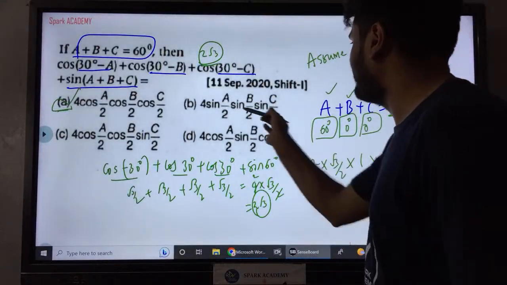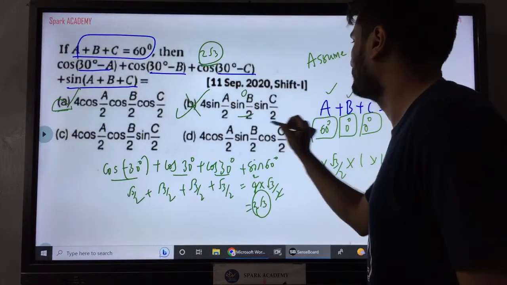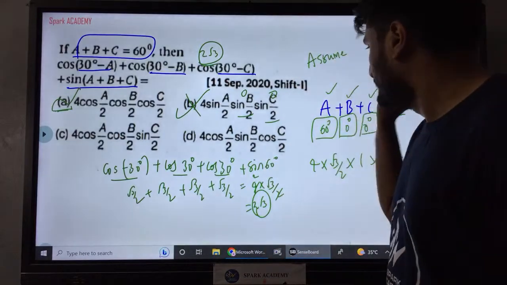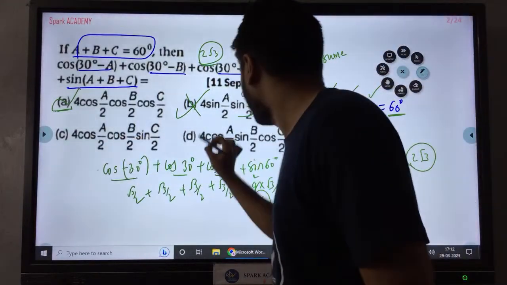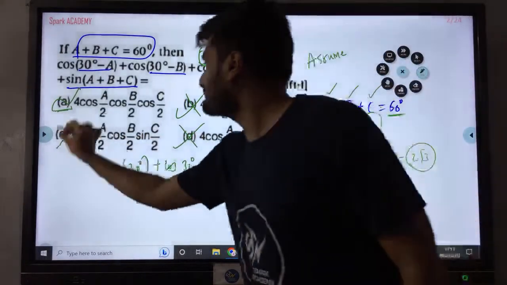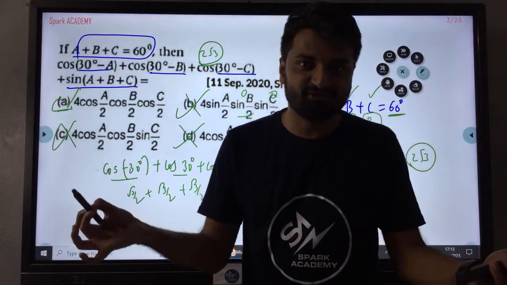Now whenever you have sine, I can directly eliminate, right? Second option I can eliminate because sine 0 is 0. 0 and anything is 0. We shouldn't get a 0. And again, if you look at the fourth option also, the b value is 0 degrees, sine 0 is 0. Third option also eliminated because sine 0 is 0. So that's it. You're done.